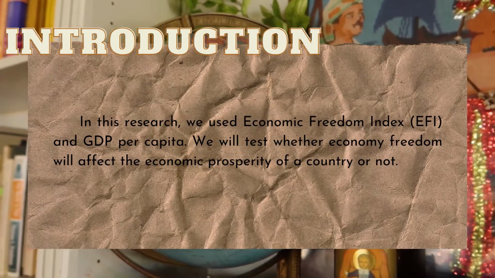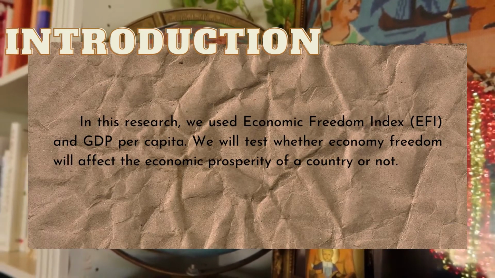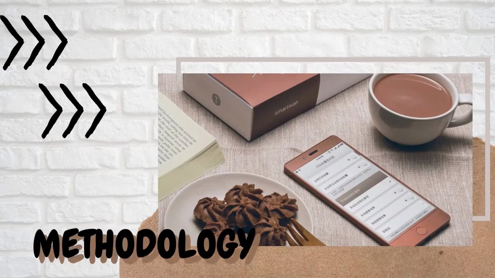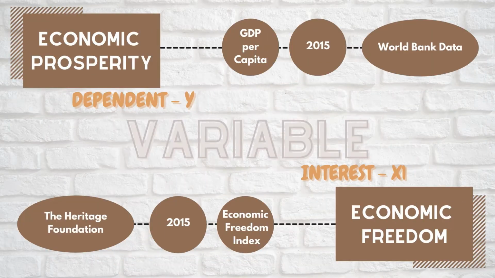In this research, we use the Economic Freedom Index and GDP per capita. We will test whether economic freedom will affect the economic prosperity of a country or not. We use the ordinary least squares (OLS) method to regress the 5 variables that we will use. For the dependent variable, we use economic prosperity with GDP per capita as the indicator.